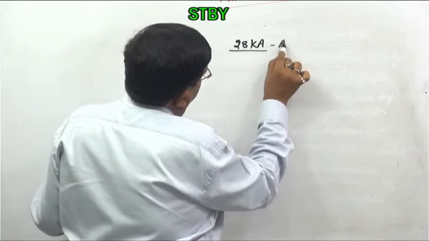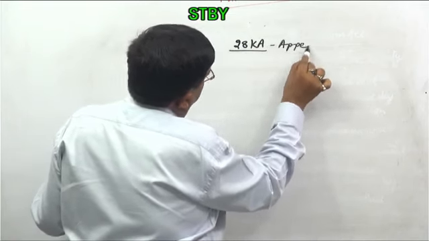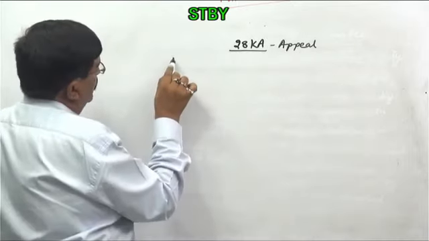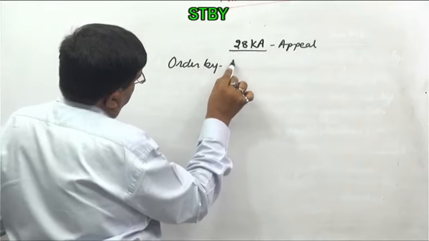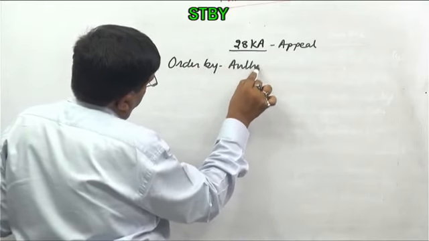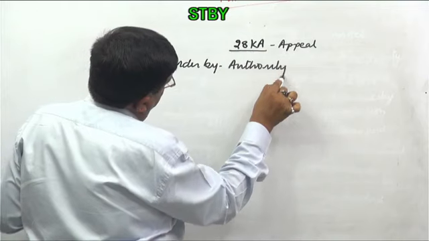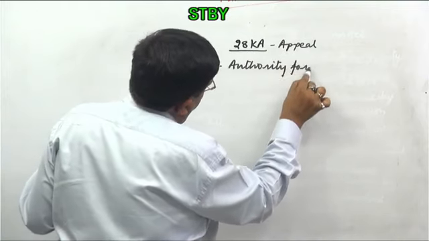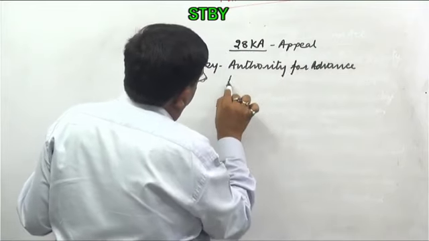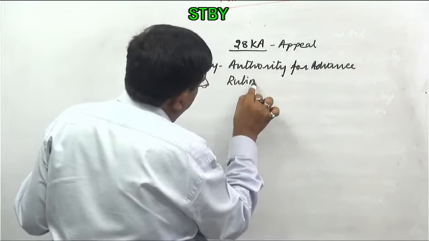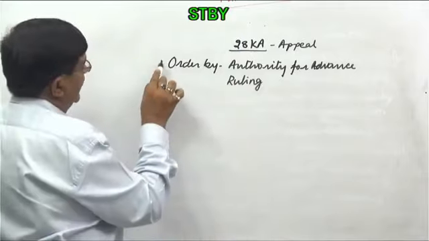this is appeal. Order by authority for advance ruling. So this is customs authority certainly, right?